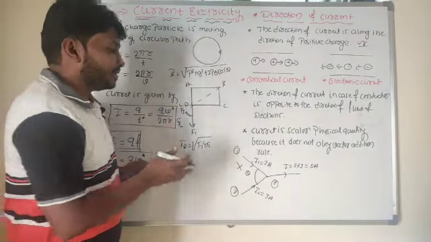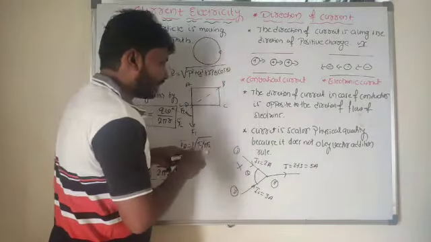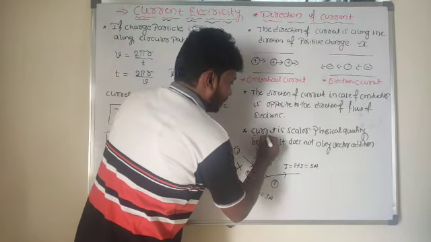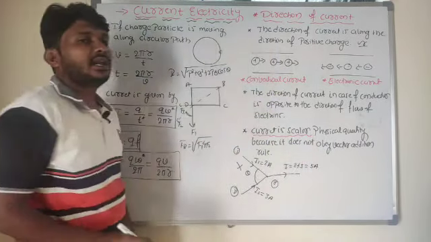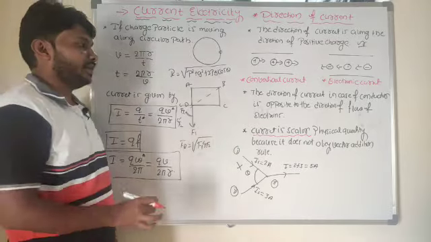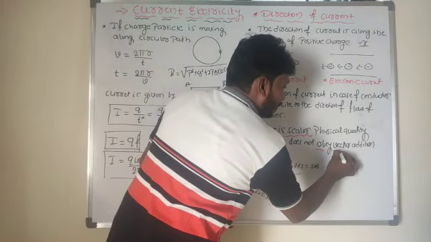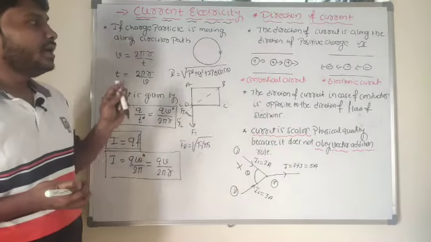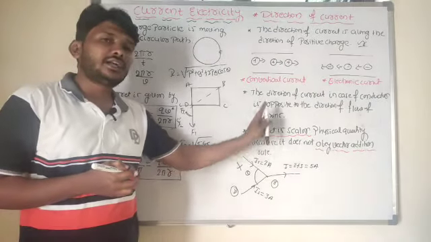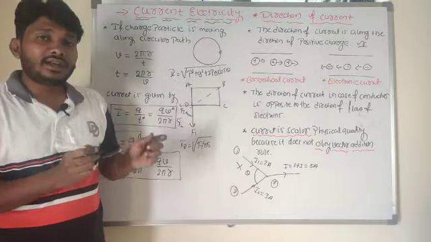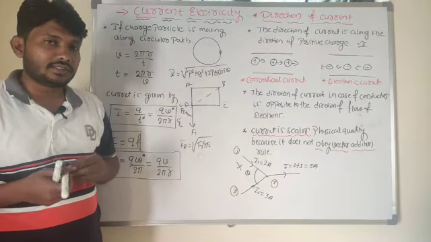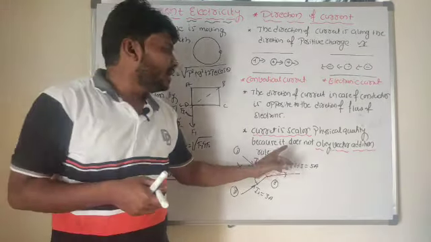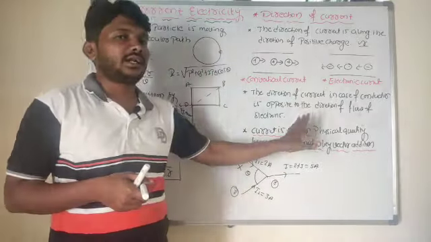So even though current has both magnitude as well as direction, we call current a scalar physical quantity. The reason for that is current does not obey the vector addition rule. Remember this point here. Even though current has both magnitude and direction, we treat current as a scalar physical quantity, because current does not obey the vector addition rule.